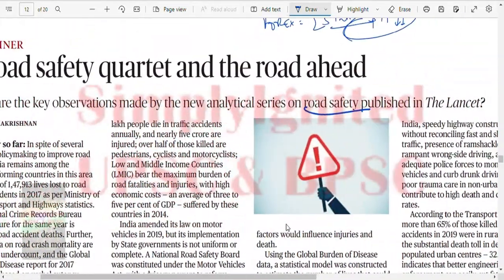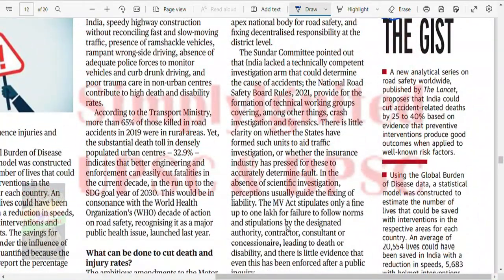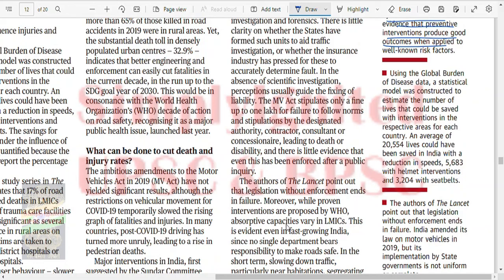A new analytic series on road safety worldwide, published by the Lancet, proposes that India could cut accident related deaths by 25 to 40% based on evidence that preventive interventions produce good outcomes when applied to well-known risk factors. Yes, this is true. Global burden of disease data. A statistical model was constructed to estimate the number of lives that could be saved with intervention in respective areas for each country. An average of 20.5 thousand lives could have been saved in India with reduction of speed, about 5,700 with helmet intervention and 3,200 with seat belts. You understand how important these things are.